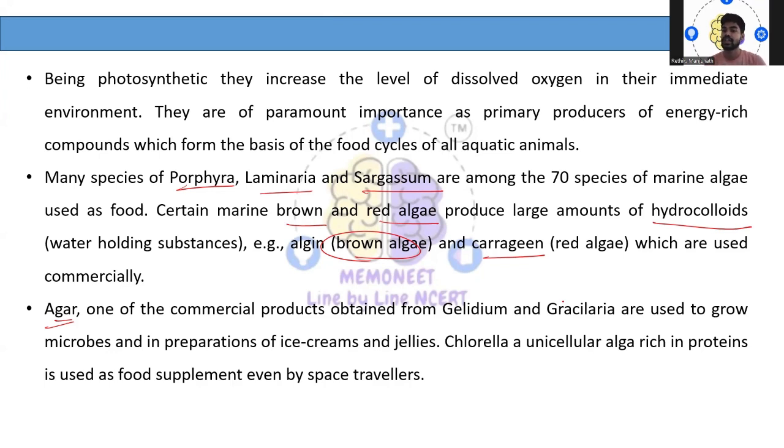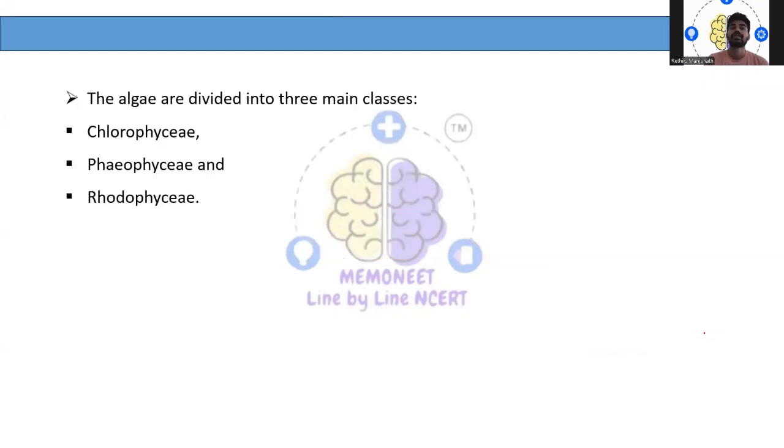Chlorella, which is a unicellular alga, is very rich in protein, so it is also used as a food supplement. Even space travelers use it as a food supplement.